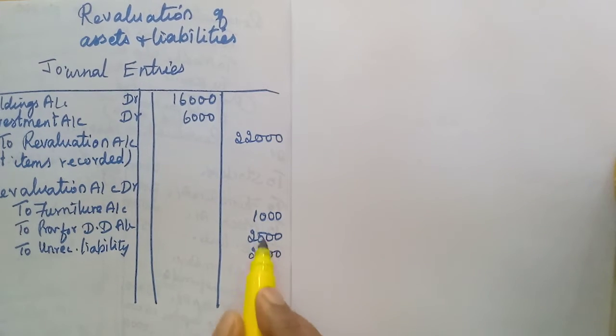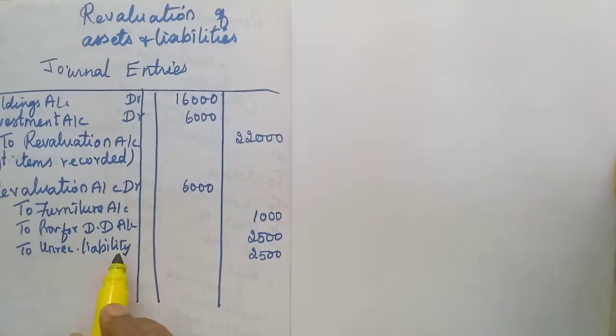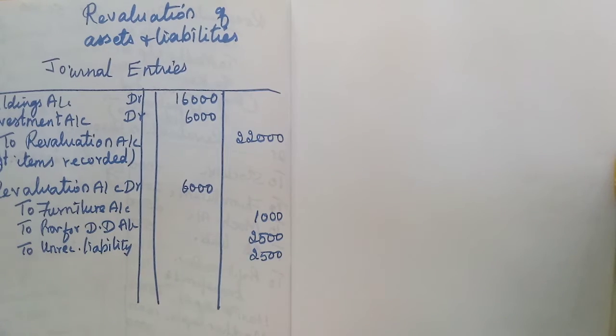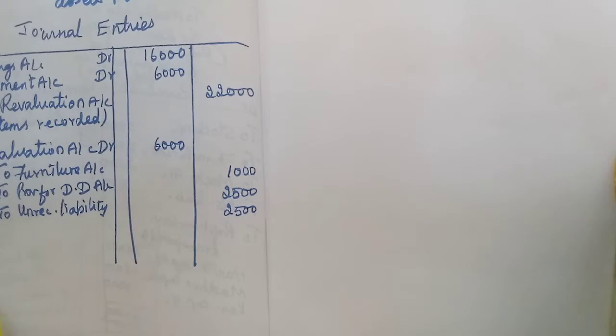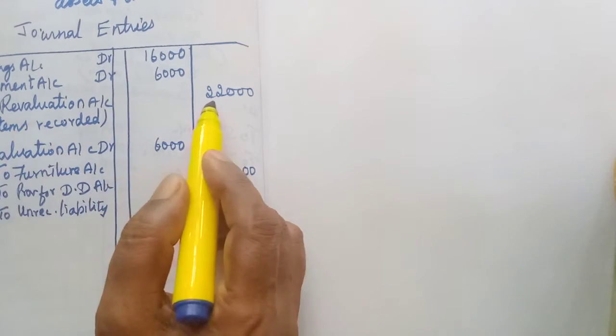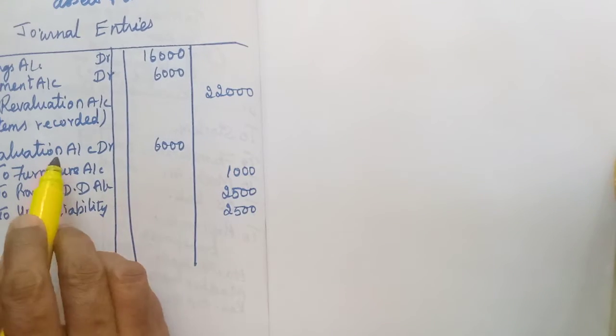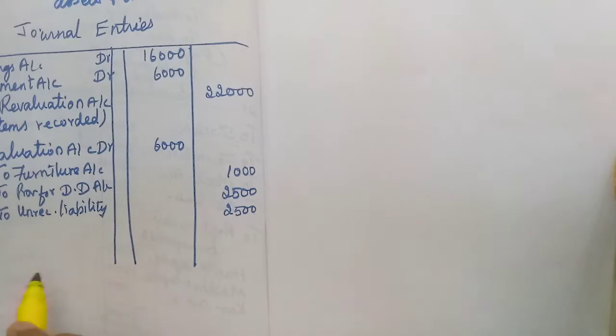So totally 6,000. Okay, two items we have entered. Now we should leave space to write the profit on revaluation or loss on revaluation. See, revaluation account is credited with 22,000, debited with 6,000. Here itself we can find out and write the entry also.